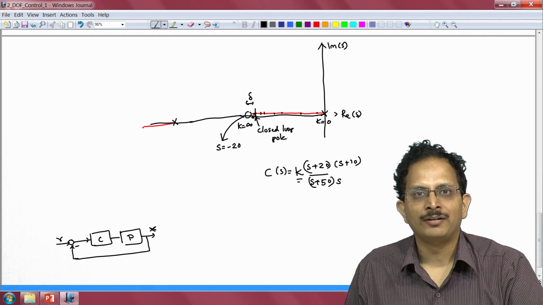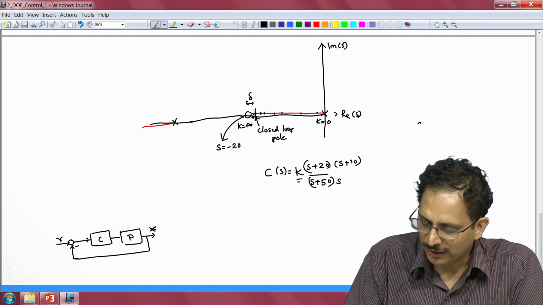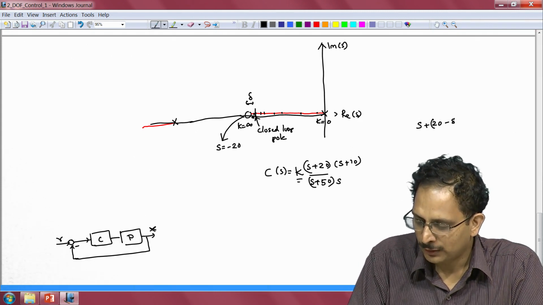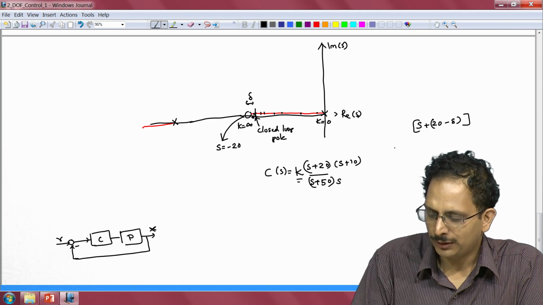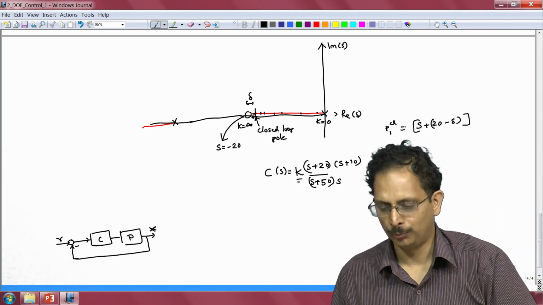Then what we would have as one of the poles of our closed loop system would be a term of the kind s plus 20 minus delta. So, this would be one of the closed loop poles. I shall call it PCL1. This is the first closed loop pole.